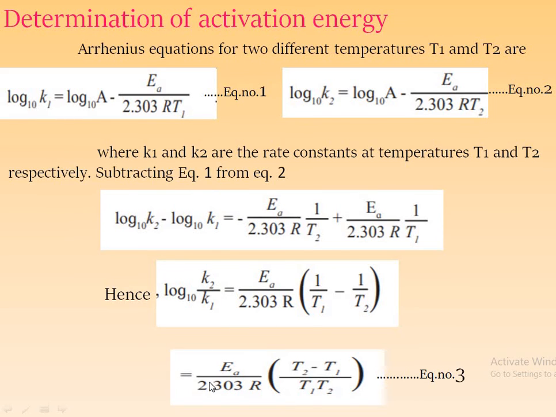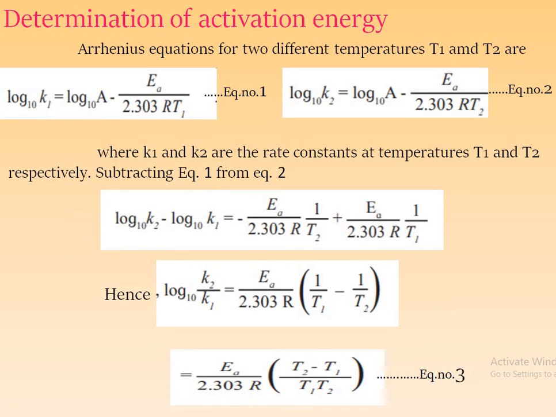This equation is converted into another way. This is Ea upon 2.303 R, inside the bracket T2 minus T1 upon T1 into T2. This is equation number 3. This third equation is the Arrhenius equation for two different temperatures.